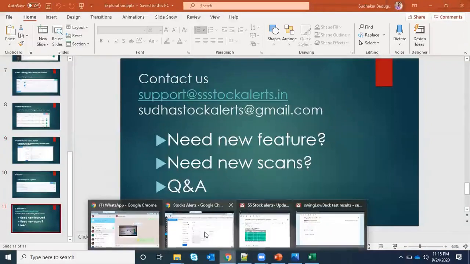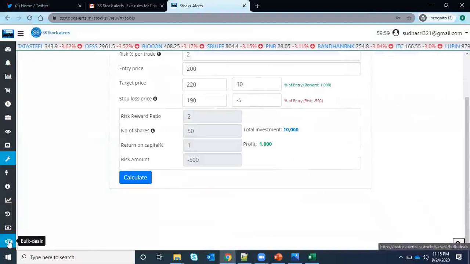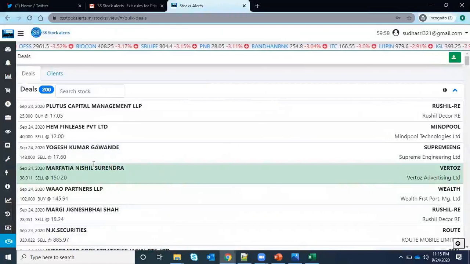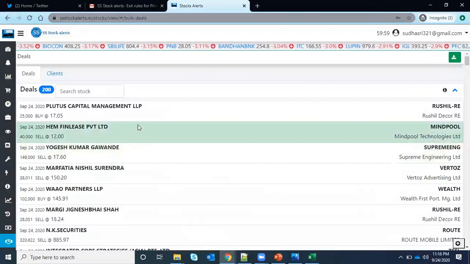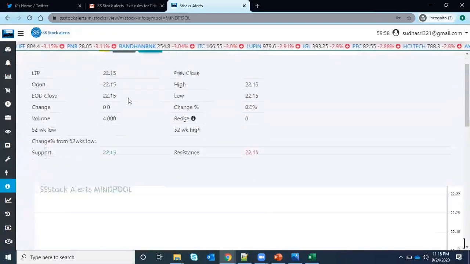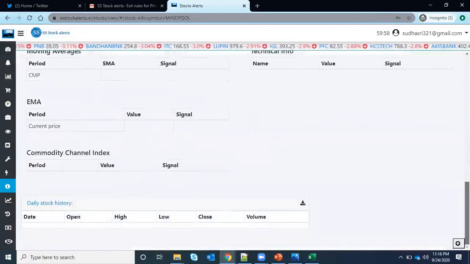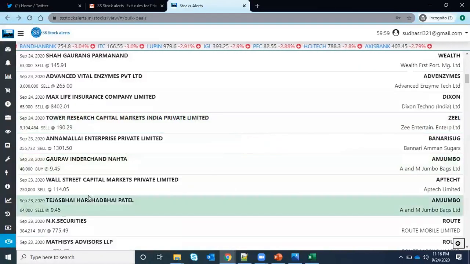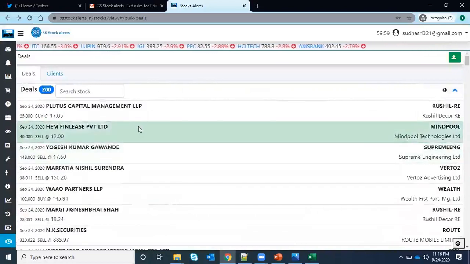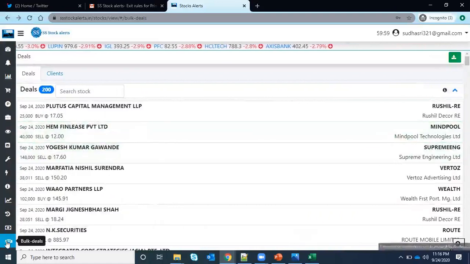And the only thing I want to mention last is bulk deals. If any stock has had a bulk deal, you can see the bulk deals here itself. So for this mind pool, I think it's not a 22 rupees stock. You can see the bulk deals, and whoever wants to track the deals, if there is any bulk deal for that specific stock, they can check it out here. For others, I think it's not that important.